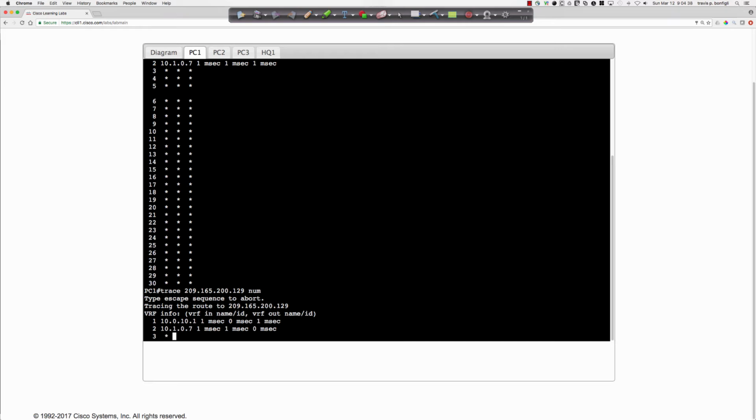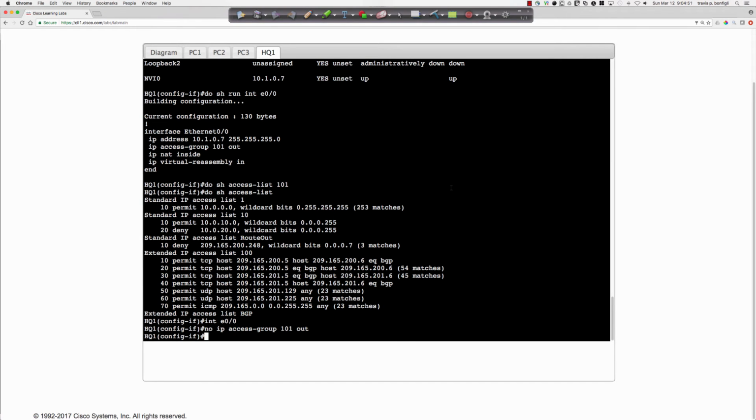And again, very quick to tell if it's going to help anything or if we're simply just looking in the wrong area here. Yeah, and so it does not appear that that's going to assist us at all. But again, there is no ACL 101, so we are going to leave that off. Okay, so we've taken a look at the access lists, and it doesn't seem that there's anything there that would be preventing our connectivity. So let's go ahead and take a look, do show run section BGP.